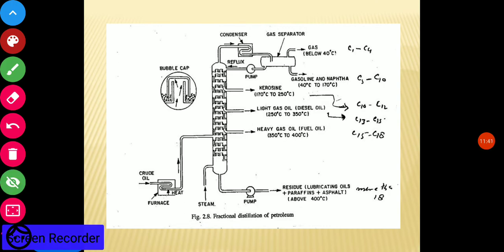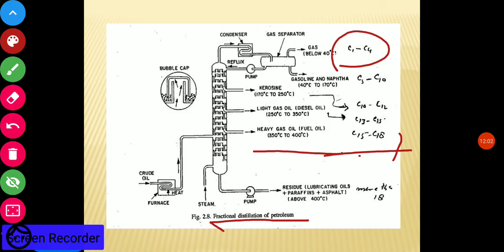Now this diagram shows the fractional distillation of petroleum. When petroleum is heated at different temperatures, the different substances, containing different numbers of carbon atoms, are separated at different levels. You can see the different components, which contain C1 to C4.